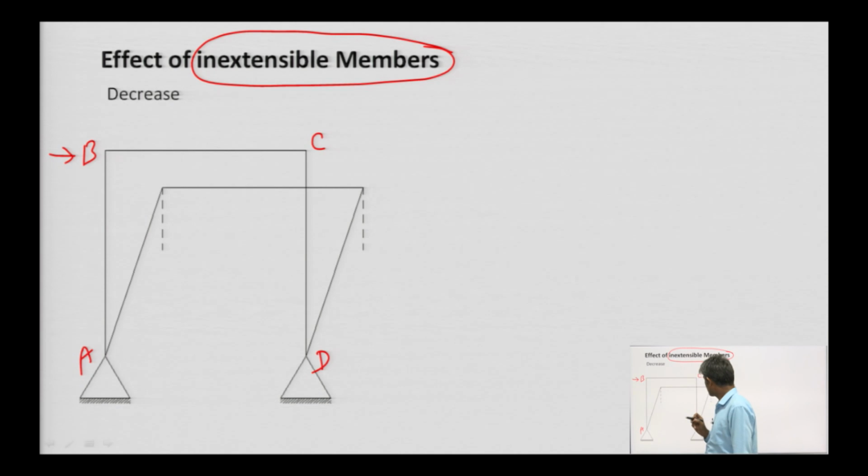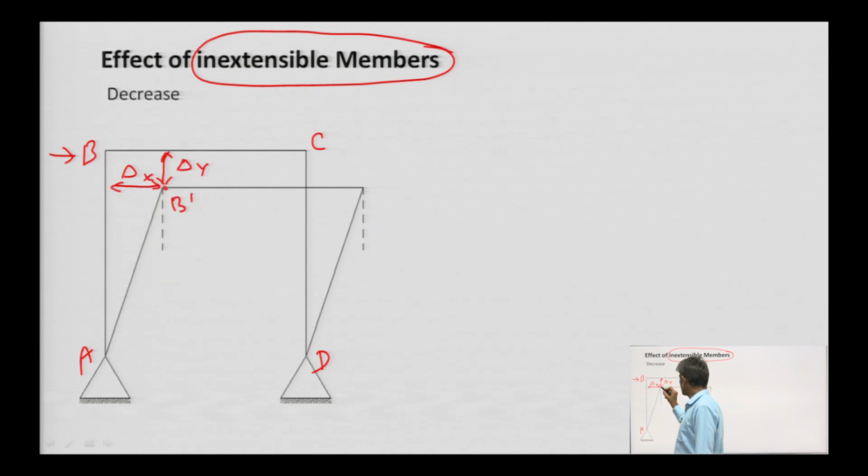This deflection and this deflection: suppose this is delta y and suppose this is delta x. Point B moves to point B dash and this joint C is here at point C dash. Okay.